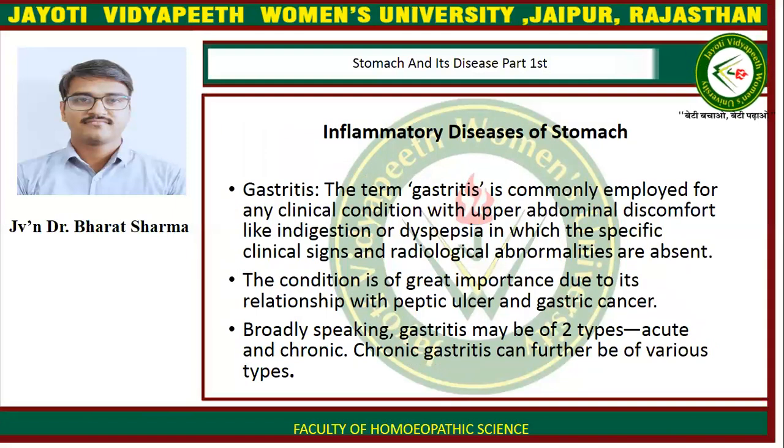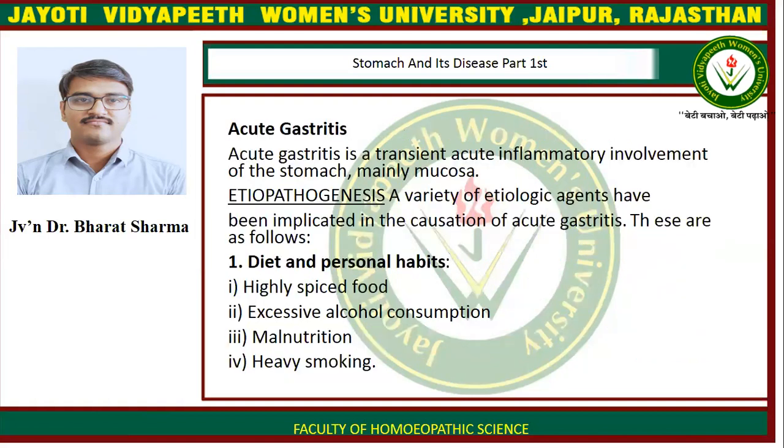Inflammatory diseases of stomach. Gastritis. Gastritis is commonly employed for any clinical condition with upper abdominal discomfort like indigestion or dyspepsia, in which the specific clinical signs and radiological abnormalities are absent. The condition is of great importance due to its relationship with peptic ulcer and gastric cancers. Broadly speaking, gastritis may be of two types, acute and chronic. Chronic gastritis can further be of various types.